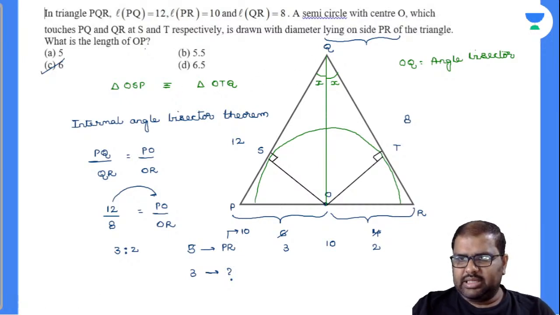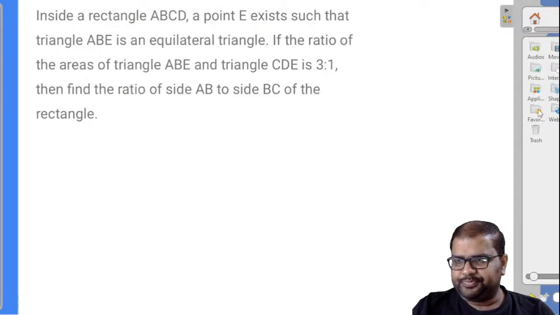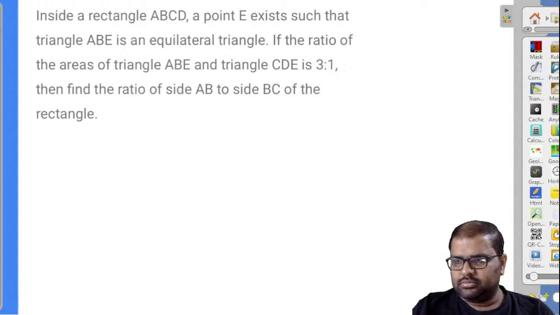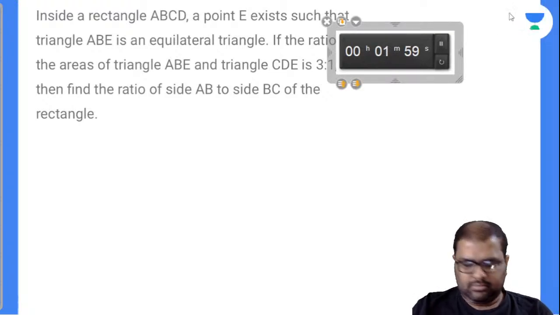So let's go for the next question, right? Let's see how many can solve this. I'll be giving you 2 minutes for this. Try this.